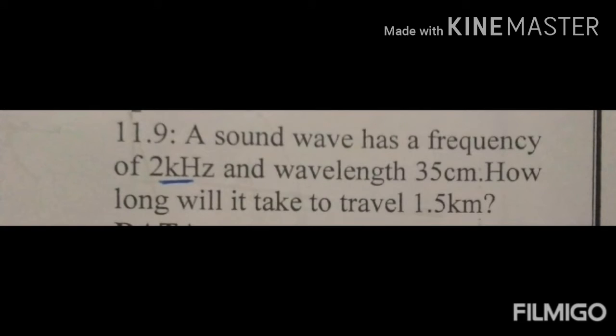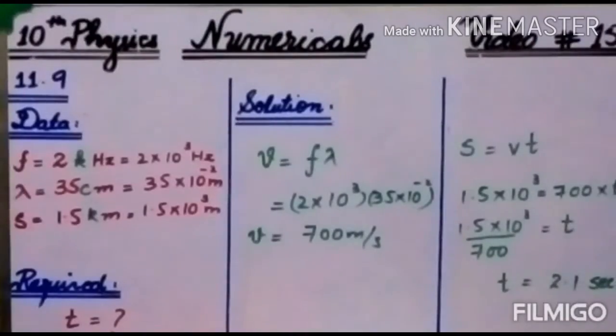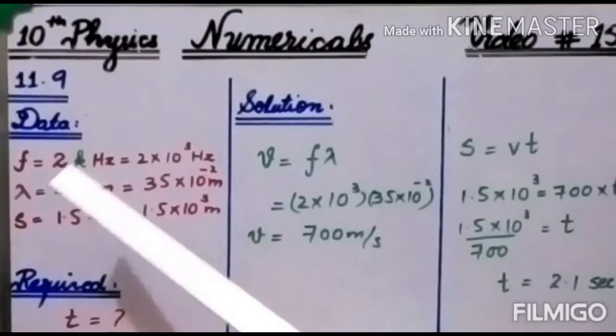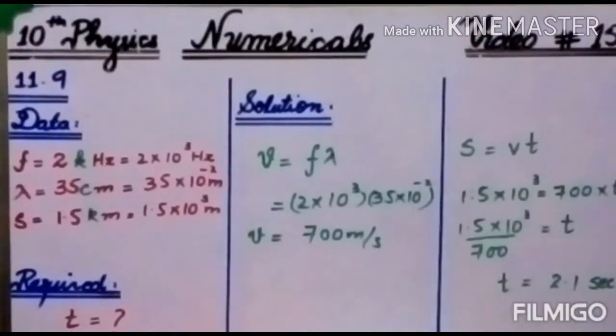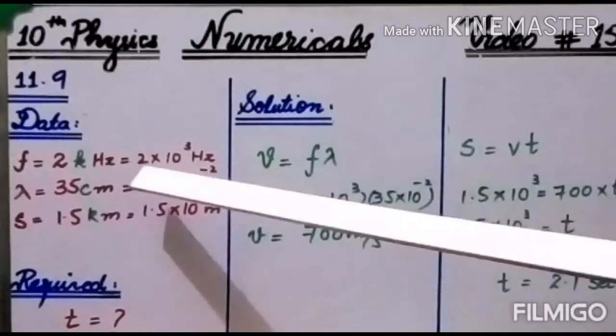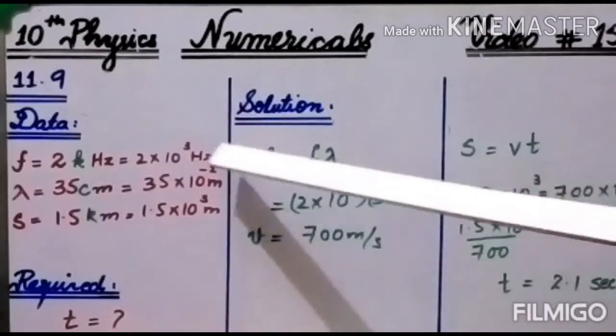11.9 numerical. A sound wave has a frequency of 2 kHz and wavelength 35 cm. How long will it take to travel 1.5 kilometers? In this numerical, the frequency is given to be 2 kHz. Kilo is not a standard international unit, so we have to use the prefix for the kilo, that is 2 into 10 power 3 Hz.